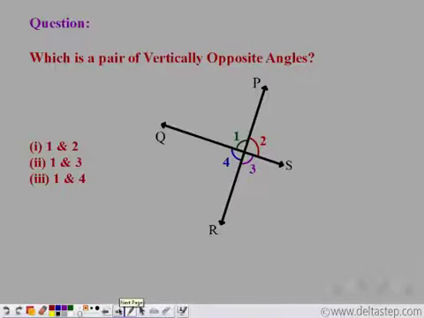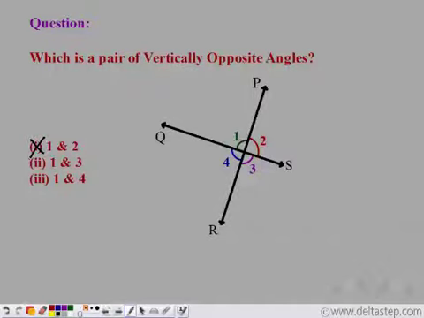Now which is a pair of vertically opposite angles? Well, 1 and 2. If you see, 1 and 2 are adjacent angles. They have a common arm and the non-common arm lies on the opposite side. They have a common vertex. So they are adjacent angles. Hence, they are not vertically opposite angles.